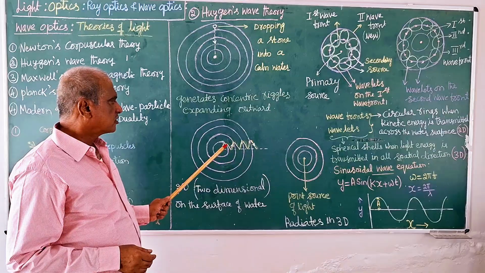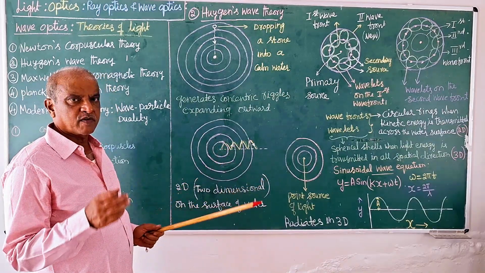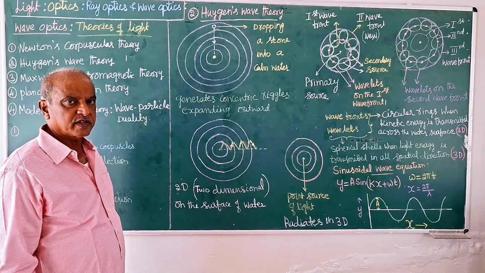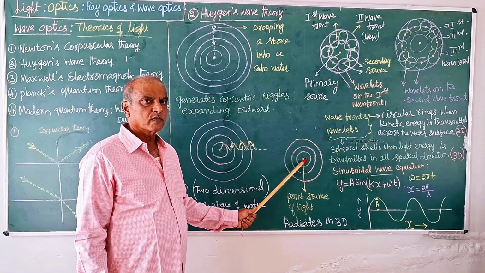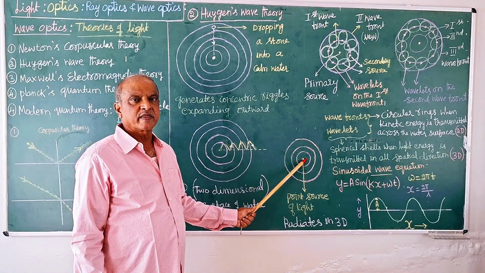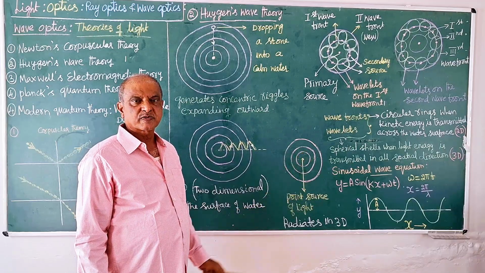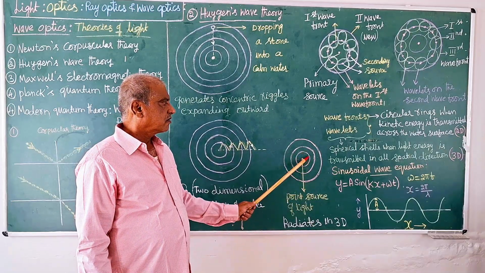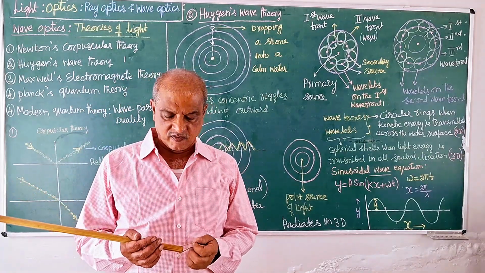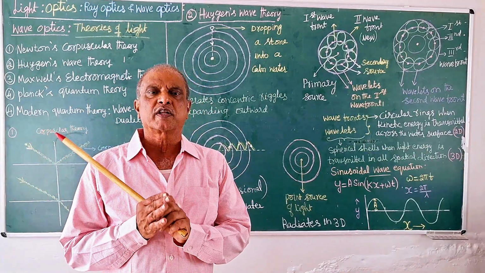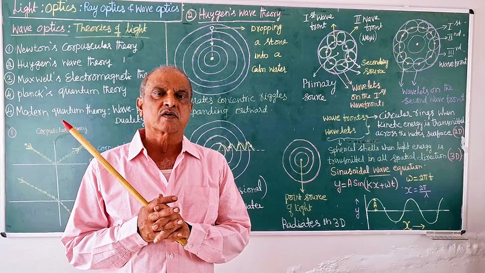Like here, the surface of water is a material medium for supporting the transmission of kinetic energy. Here, there must be a material medium for transmitting light energy into space. He defined it as some hypothetical material, called ether.